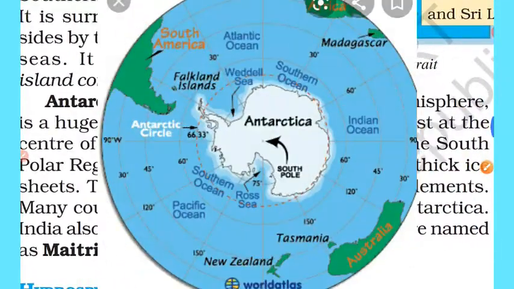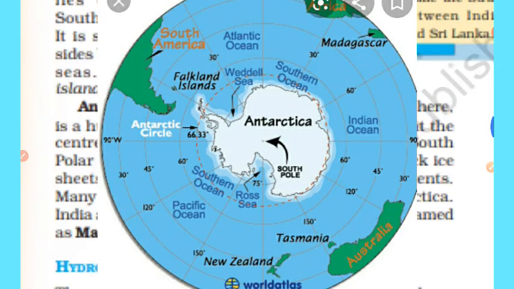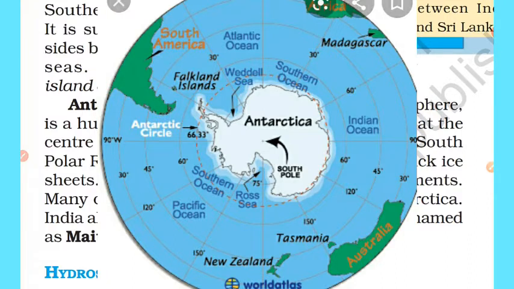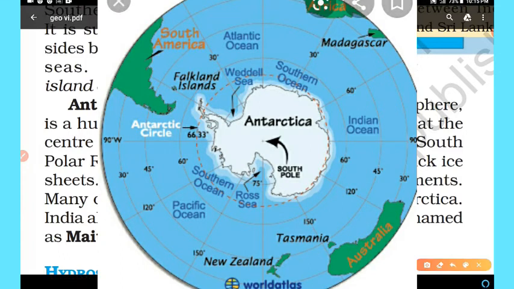Next one is Antarctica. Completely in the southern hemisphere. It is a huge continent, Antarctica. The South Pole lies almost at the center of this continent. As it is located in the southern polar region, it is permanently covered with thick ice sheets. Polar region is completely ice covered because of the glaciers and very cold region on the earth. So there are no permanent human settlements due to this because it is covered with ice sheets.